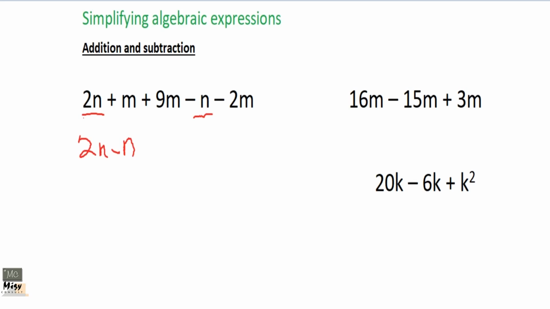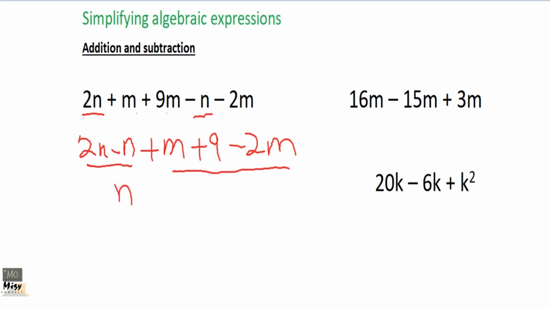Then we come to m, so plus m, just write it down, the next number. Then look for another m, it is here, plus 9m, then minus 2m. So we are lucky there are only 2 different terms. These terms will work on their own. Like I said, since it's n, write your n down. So it is now 2 minus 1. Remember, when the variable is not multiplying anything, that number is 1. So it is 2 minus 1, so it is 1n. But you don't write 1n. It is n. So you leave it like that.